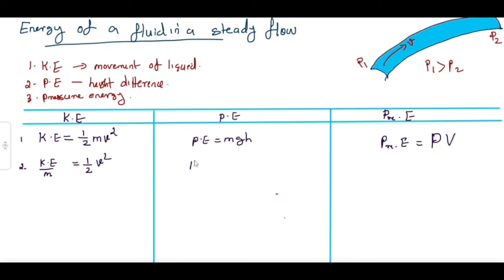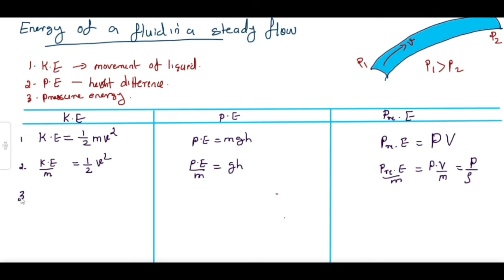Same way, the potential energy per mass, mass cancels, so we get gh. And the pressure energy per mass is pressure into volume divided by mass. Volume by mass is equal to 1 by density, so we can write pressure P divided by density.